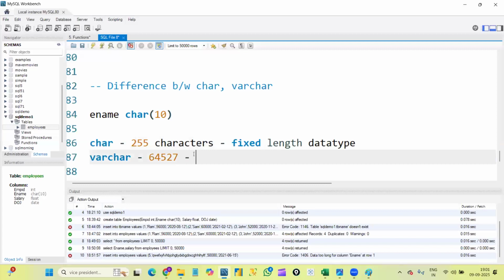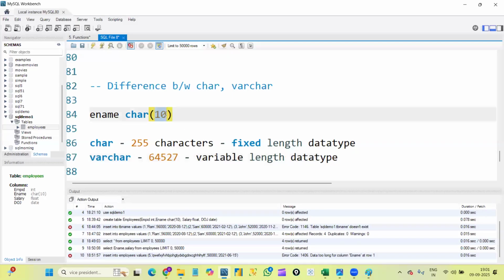Whereas varchar we call a variable length data type. That is, it is not fixed. Even if I define the size as 10, how many characters I'm entering, according to that character length only the size will be taken, right? That is the reason in char it will be fixed. If I define size as 10, 10 bytes of memory will be used. Whereas in varchar, if I define 10 or even 100, no problem. If I'm entering only a 5-letter word, only 5 bytes will be used, right? That is the reason we call it variable length. Variable is nothing but characters.